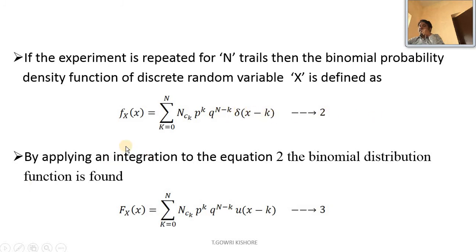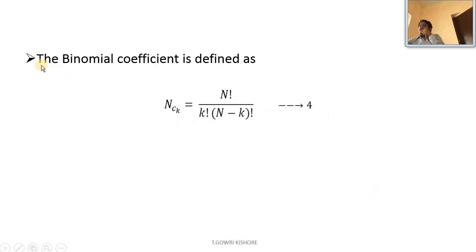By applying integration to equation 2, the binomial distribution function is found, that is capital F_X(x) equal to summation k equal to 0 to n of nCk p power k into q power n minus k into u of x minus k. The first function defines the binomial density function, and this function represents the binomial distribution function. The binomial coefficient is defined as nCk equal to n factorial by k factorial into n minus k factorial.